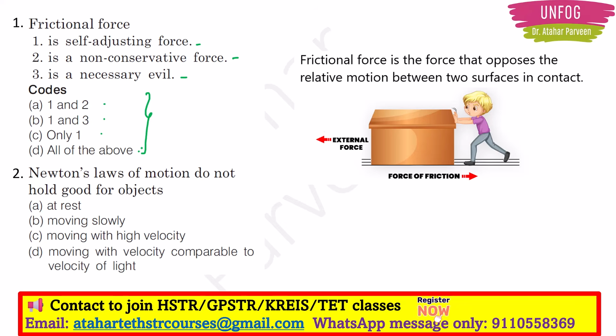The boy is applying an external force to the table, but the table is also opposing this motion and applying a little bit of force, which we call the force of friction. If you push a box lightly, the friction will be small. But if you push that box harder, then the friction will also increase, right? So here point 1, friction is a self-adjusting force. It is a correct point and it describes frictional force perfectly.